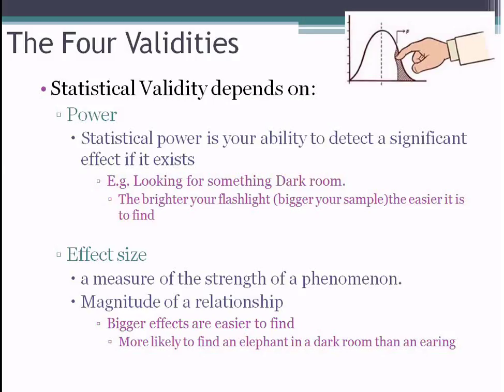On the other hand, if we're looking for that earring, but we have a giant, bright 10,000 candle power flashlight, then we're going to be likely to find that effect. And so our statistical validity depends on this power and effect size. Power is effectively your sample size. The larger the sample, the easier it is to find smaller effects.